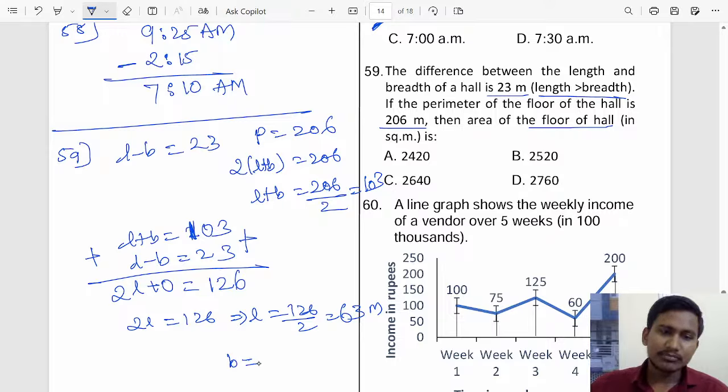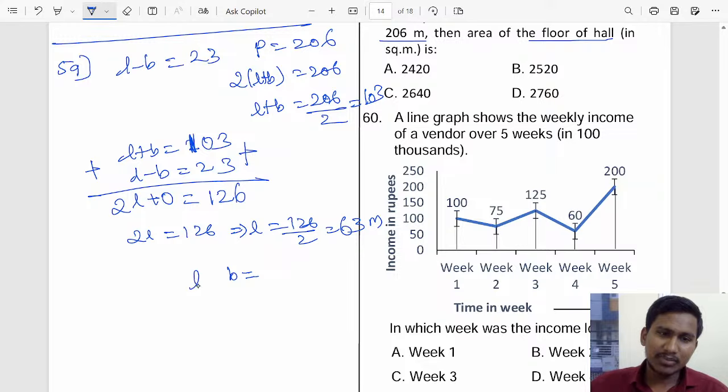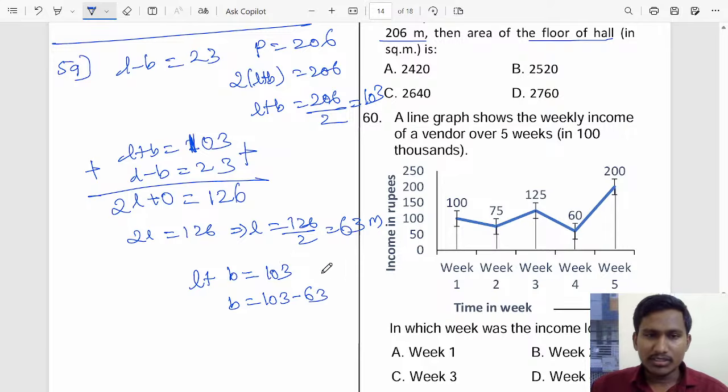Now breadth will be what? We know length plus breadth is 103, and in that length is 63. So breadth will be 103 minus 63, because you have to subtract the length from that side. What answer will come? 70? Sorry, not 70. 103 minus 63 will be 40. So 40 is the breadth.